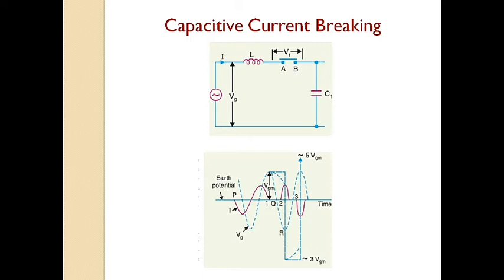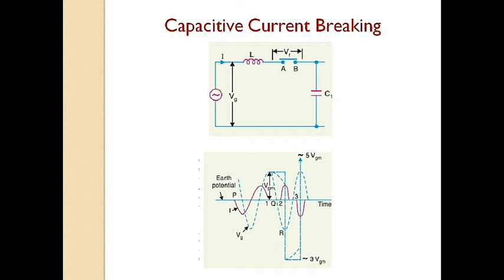The line capacitance discharges at once to reduce the voltage across the circuit breaker, thus setting up a high frequency transient. The peak value of the initial transient will be twice the voltage at that instant, that is minus 4 VGM. This will cause the transmission voltage to swing from minus VGM to plus VGM, that is minus 3 VGM.